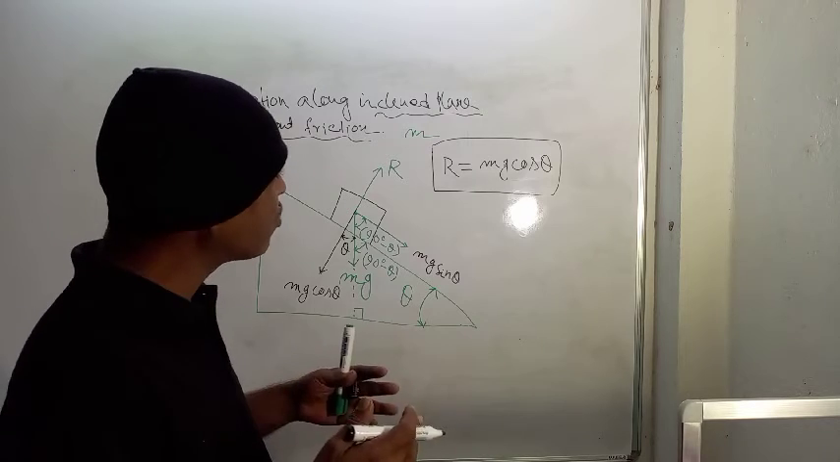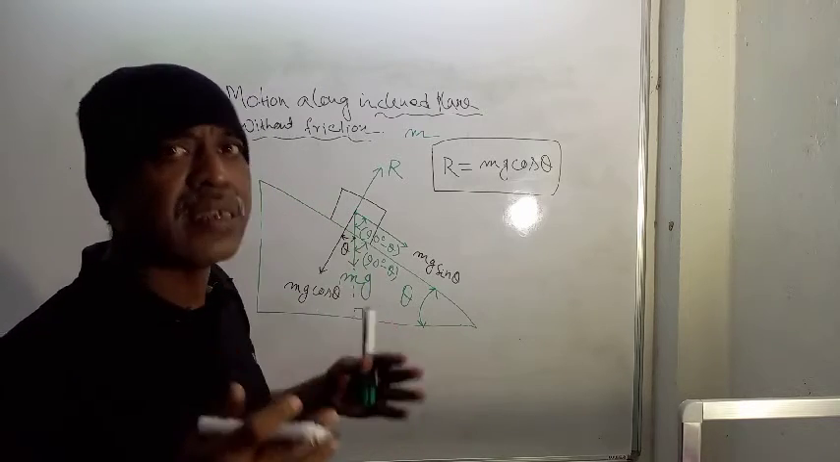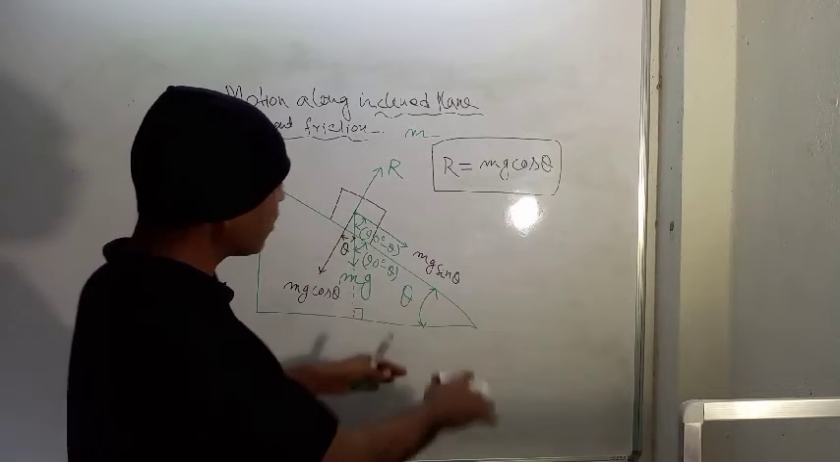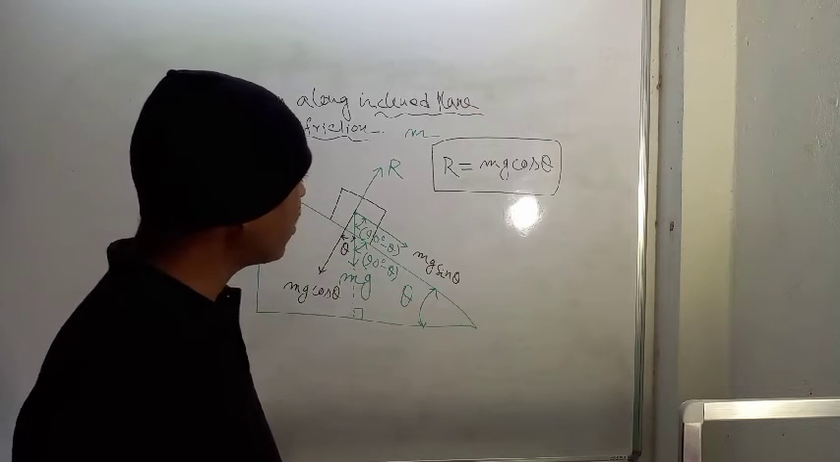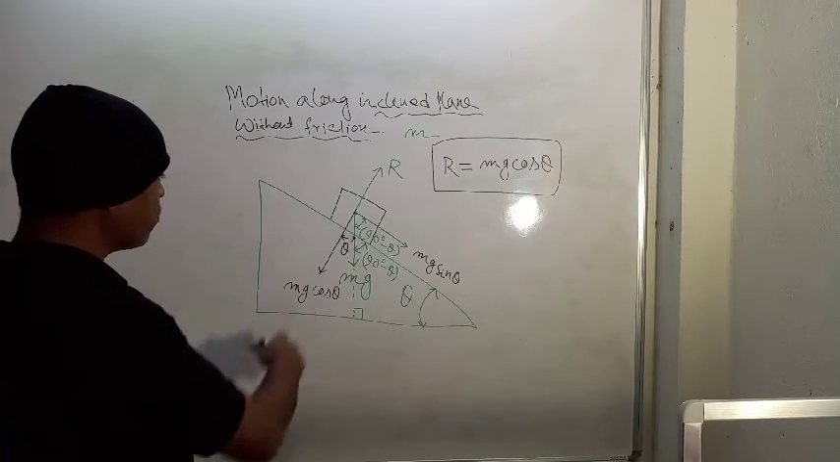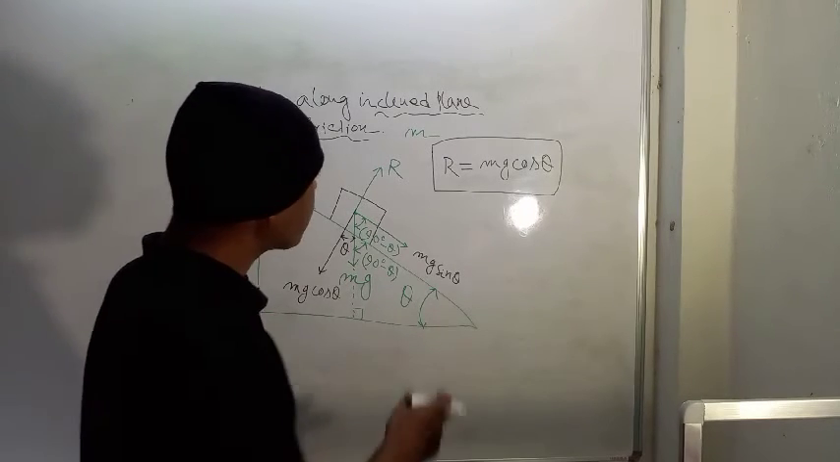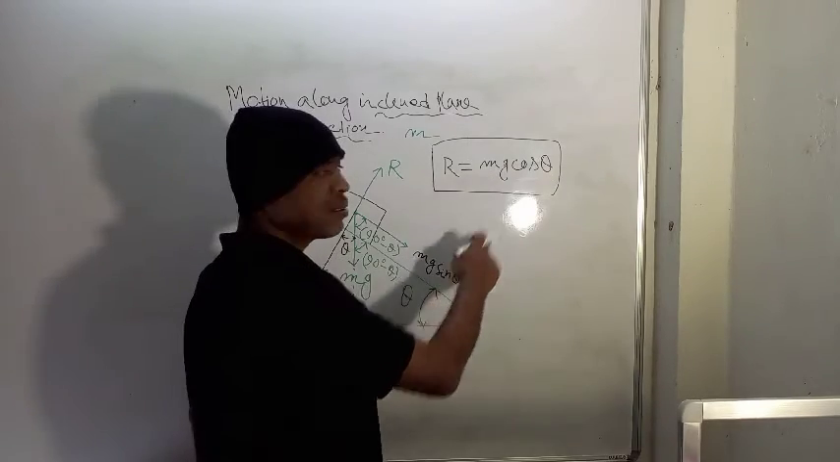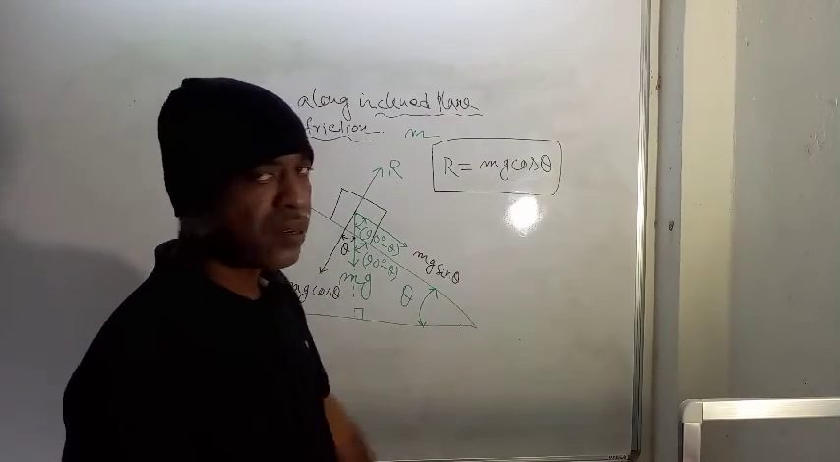But our requirement is to get the result in terms of theta. We are assuming that the plane is still inclined. Theta varies from 0 to 90 degrees. So R is equal to mg cos theta. If you are asked to calculate a normal reaction, then using this formula, you can calculate normal reaction, where